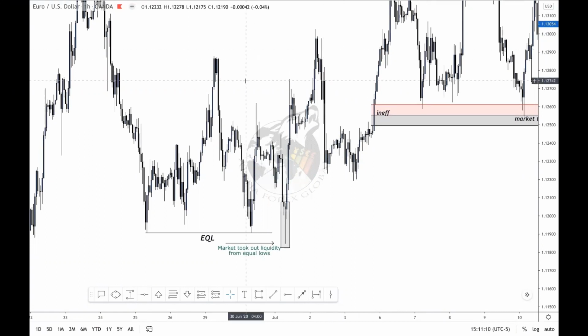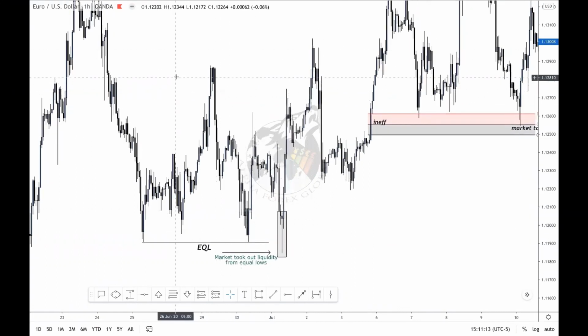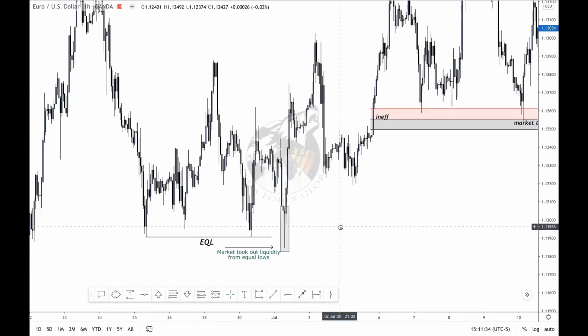So potentially, liquidity is found at every swing high and every swing low. But there is more liquidity where there are equal highs, equal lows, inefficiency, and order blocks. Inefficiency and order blocks we'll talk about in another video, but for now, let's just identify where liquidity is found. And just so you know, as I said before, liquidity is basically money in the market. So the market always moves towards money. Where there is liquidity, that's where the market will potentially want to go.